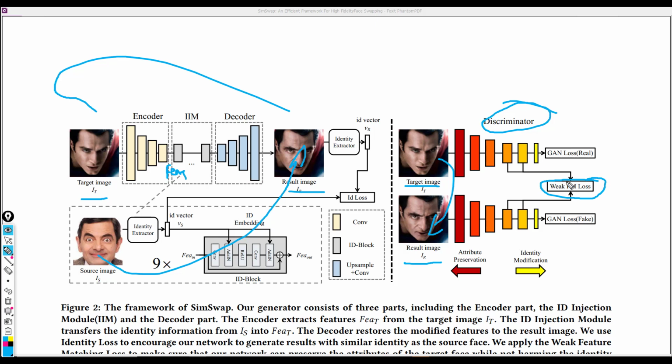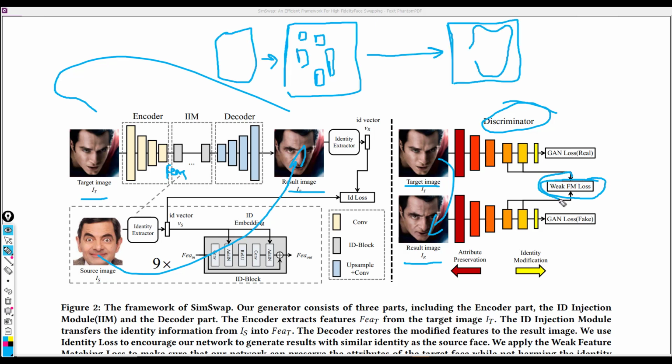Now let's explain why we need to use a weak feature matching loss. Firstly, we try to match these features with these features from the resultant image, so that our resultant image has attributes similar to that of the target image.